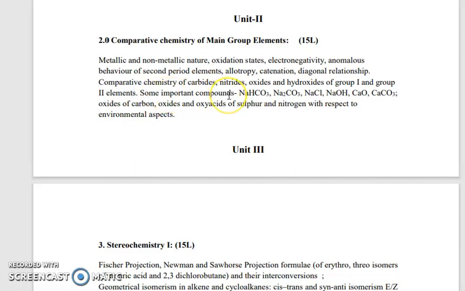Some important compounds like sodium bicarbonate, sodium carbonate, sodium chloride, sodium hydroxide, calcium oxide, calcium carbonate, and oxides of carbon.